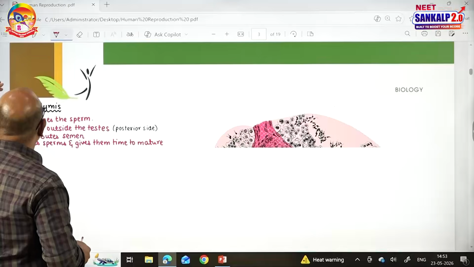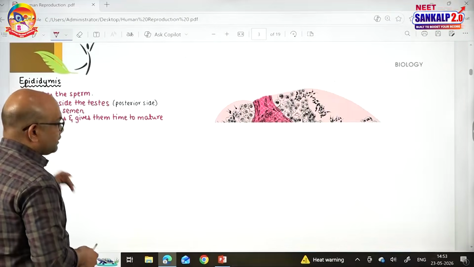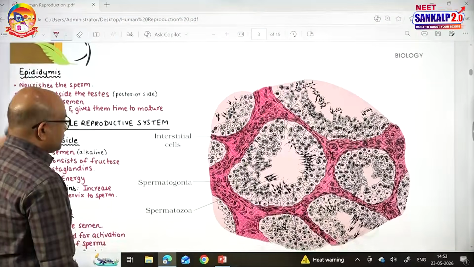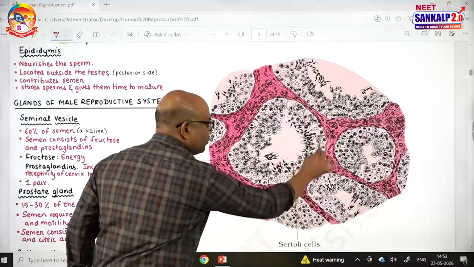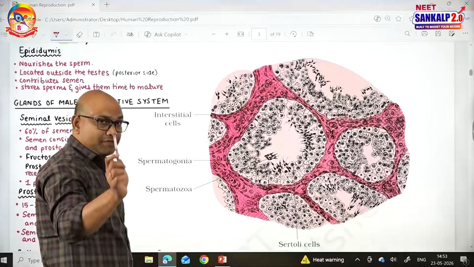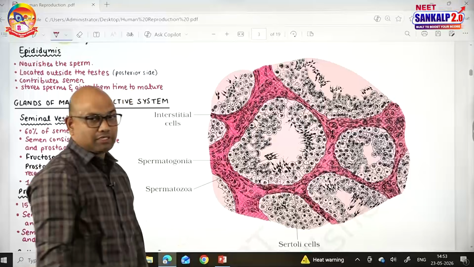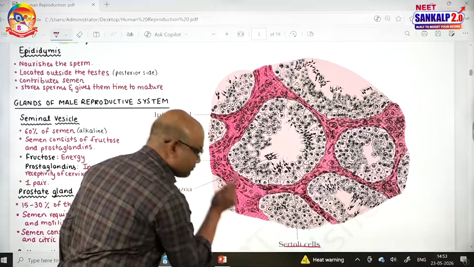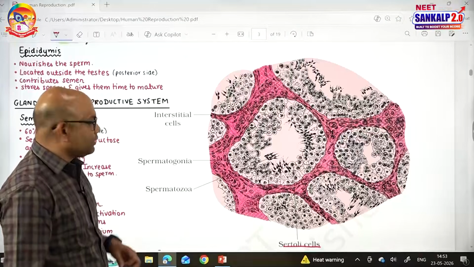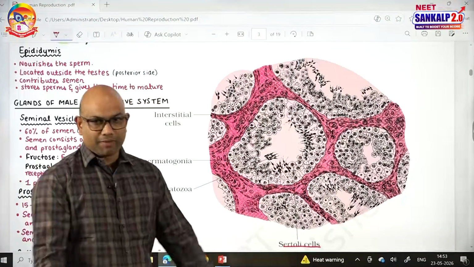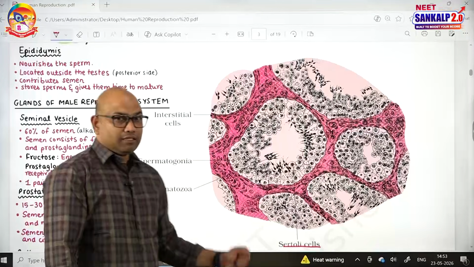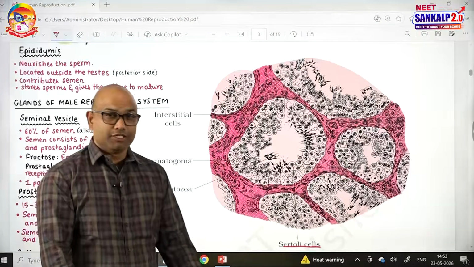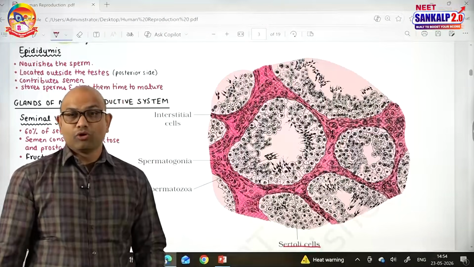This is the transverse section of the testis showing the picture related to the seminiferous tubules. Each seminiferous tubule is lined by 2 types of cells: spermatogonia, which are said to be the male germ cells, and Sertoli cells. The function of spermatogonia is the production of sperms, that is spermatogenesis. Sertoli cells line the seminiferous tubules. They nourish the developing sperms, that means they nourish the male germ cells, and also produce a hormone called inhibin.